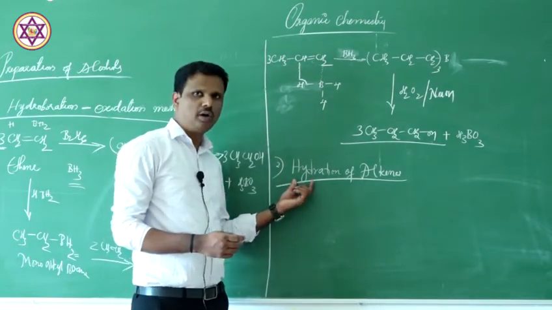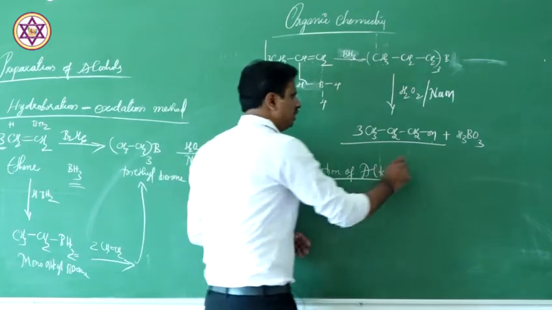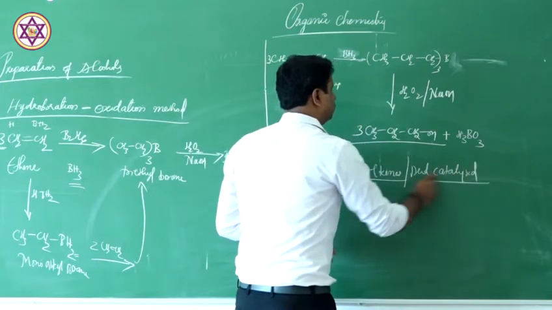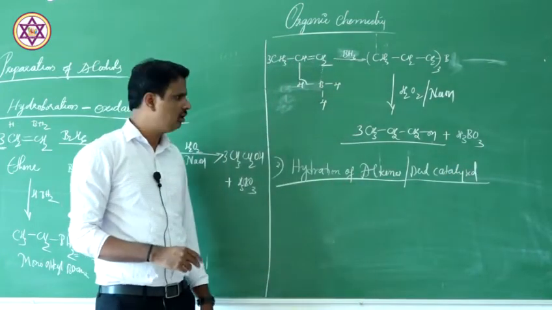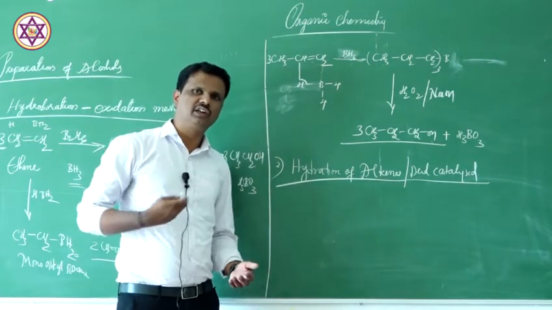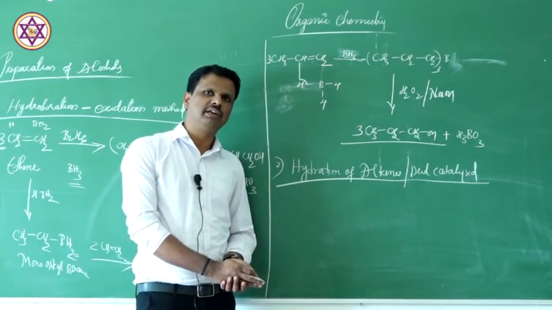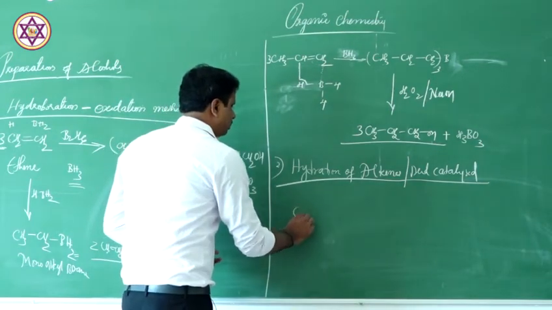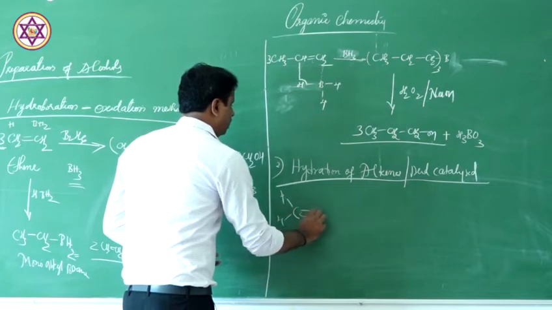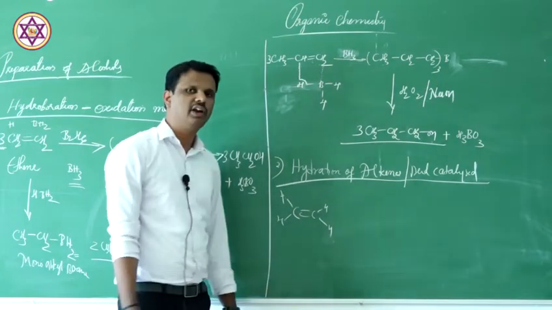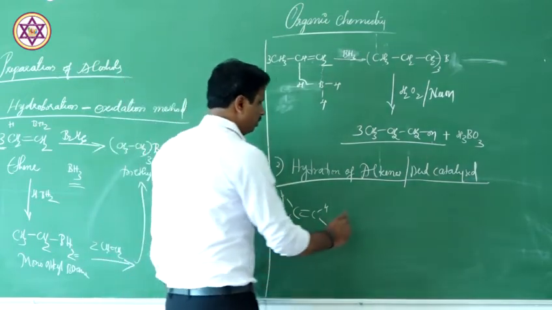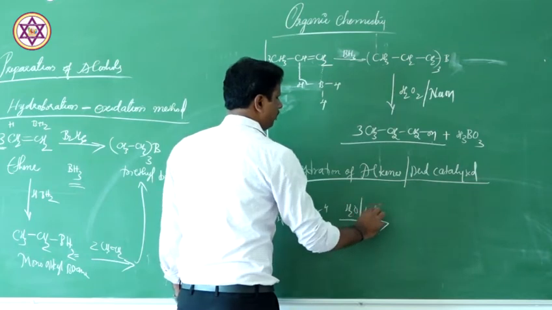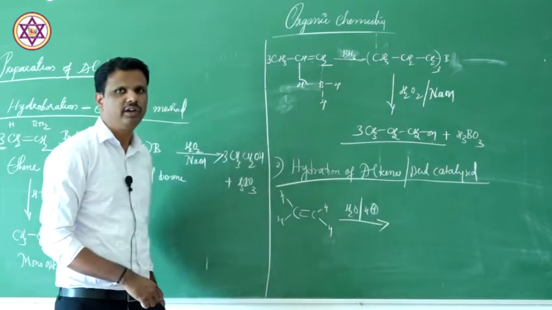Now, in this case, we are talking about hydration of alkenes in acid medium, that is acid catalyzed hydration of alkenes. Hydration means addition of water to an unsaturated system. Let us see how it works. Imagine that we are having an alkene here and we are adding H2O in presence of H plus.